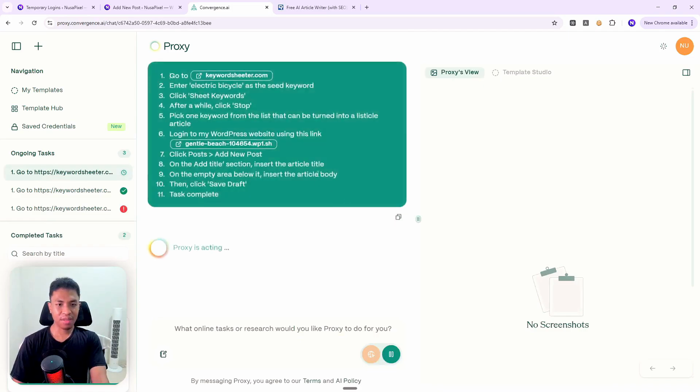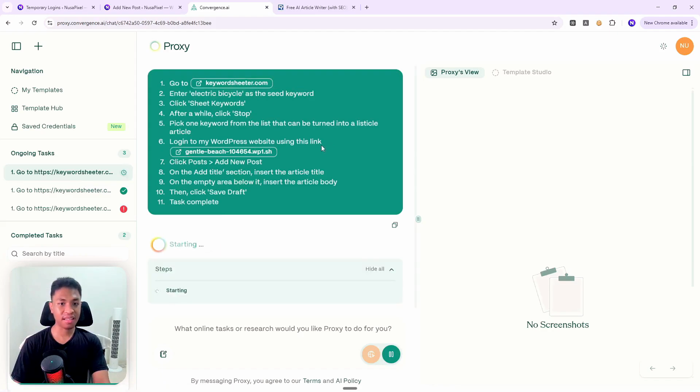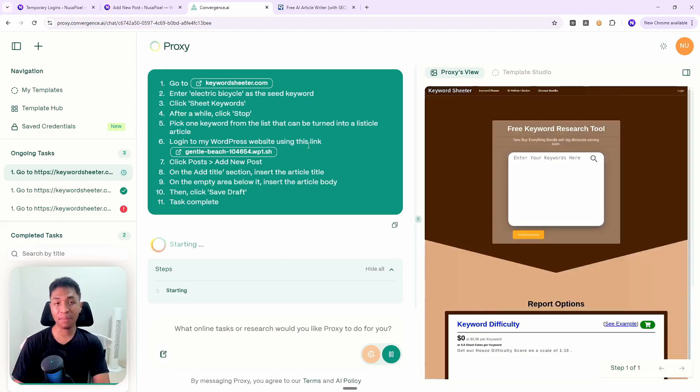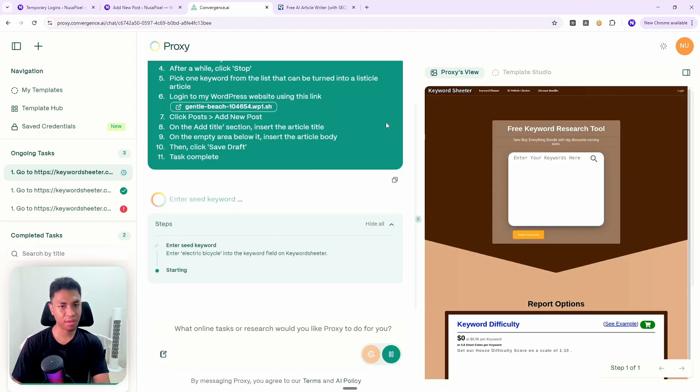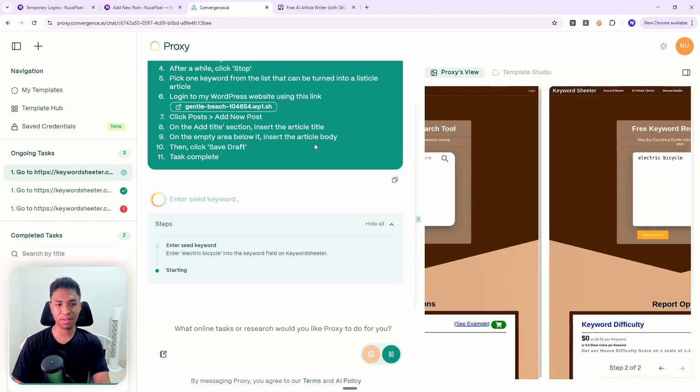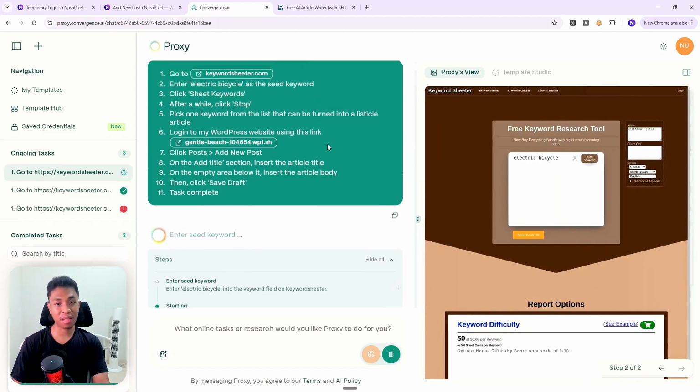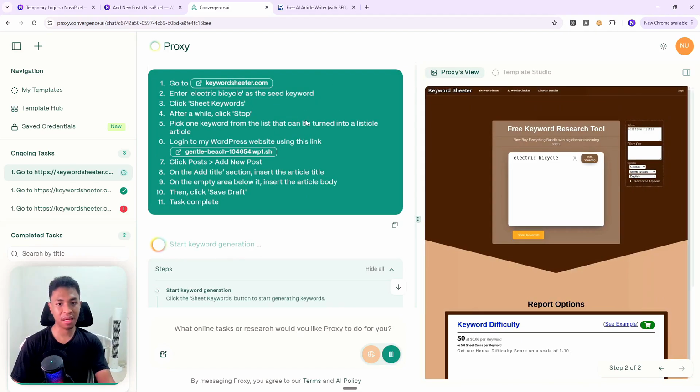Okay, this is gonna be another waiting game, and since this is gonna be my 5th attempt, this is gonna be my last because the free account on Proxy can only allow you to get up to 5 credits a day, 5 sessions. So after this, I have to wait another 24 hours to get new credits. So that's one thing to keep in mind if you're not subscribing to the pro version of this AI platform. But I have a high hope that this is going to work.